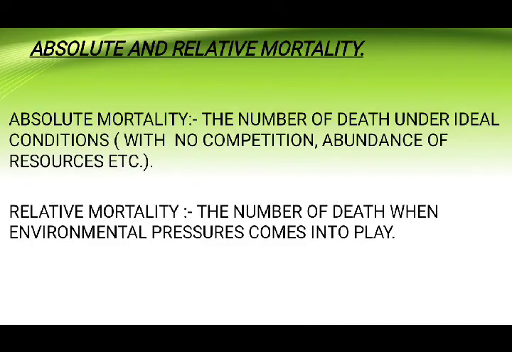Now mortality is also of two types, absolute and relative mortality. So what do you mean by absolute mortality?